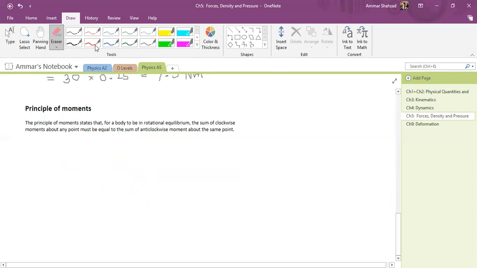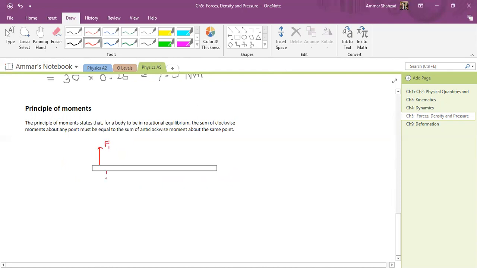So what I will do is reduce the number of forces and draw a smaller rod. So let's say I have this rod only. And let's say there is one force in this direction, F1.